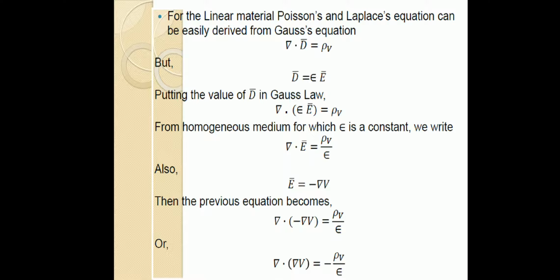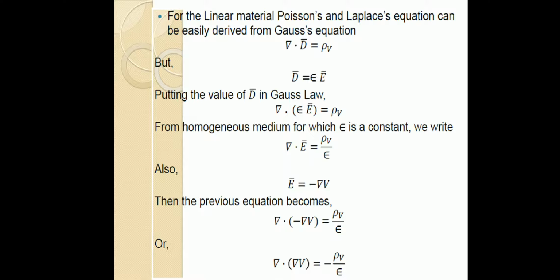So to derive Poisson's equation, first we use the equation del dot D equal to rho v. Then we know the relation between D and E is D equal to epsilon E, where D is the electric flux density, epsilon is the permittivity of the medium, and E is the electric field intensity. So we can replace del dot D equal to rho v as del dot epsilon E equal to rho v. For a homogeneous medium, epsilon is a constant, so we can take epsilon outside. We can write epsilon into del dot E equal to rho v, or del dot E equal to rho v by epsilon.